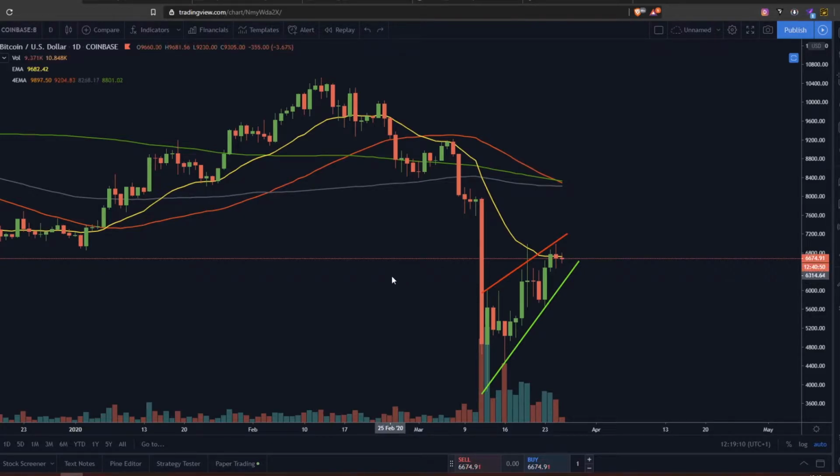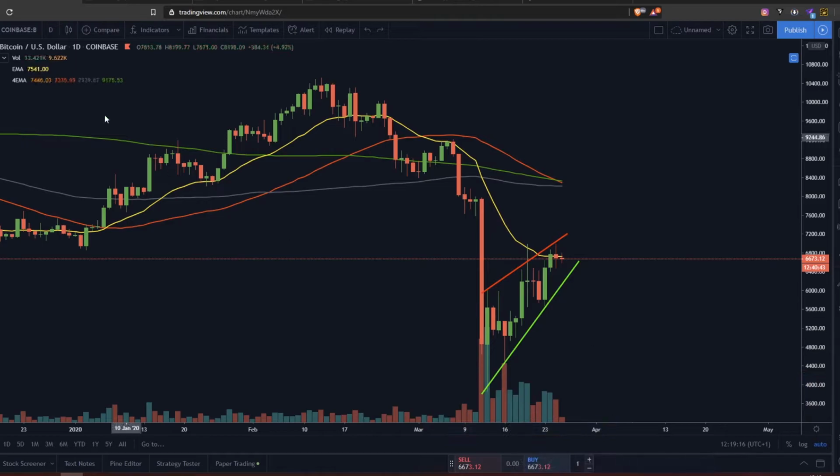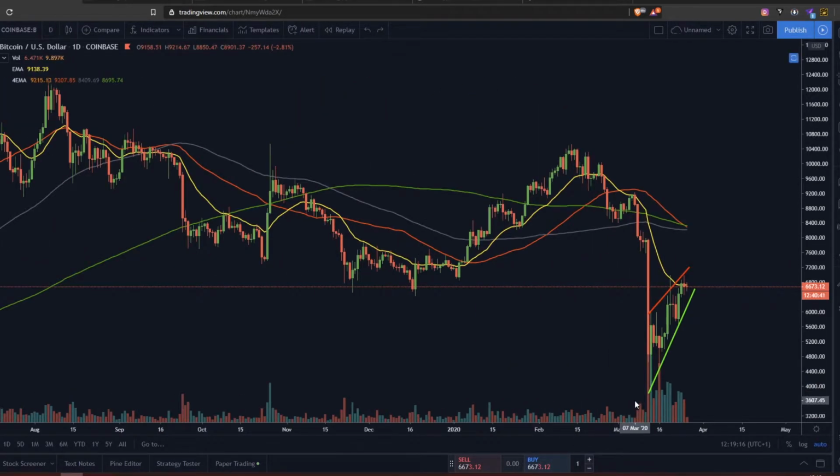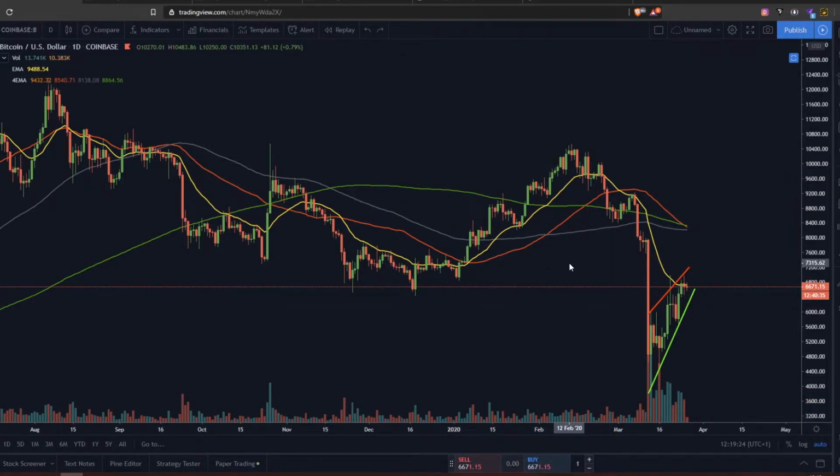Also, it's very interesting to mention that the volume is very big, and this is usually also followed by a lot of buyers, because on the daily chart we can see in the previous jumps over here that we didn't have a lot of volume, and that's also one of the reasons why Bitcoin did collapse very easily.